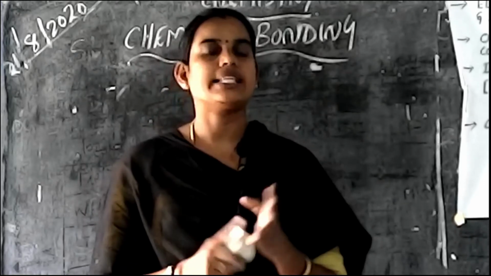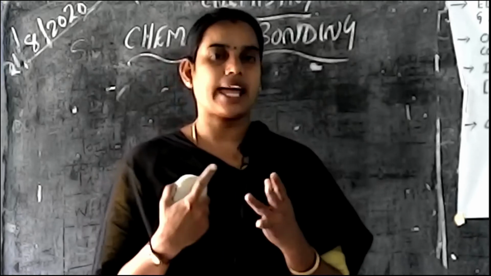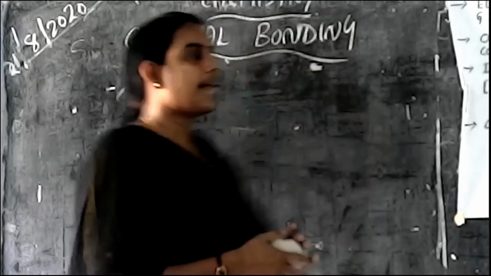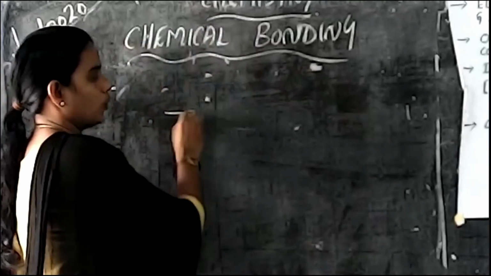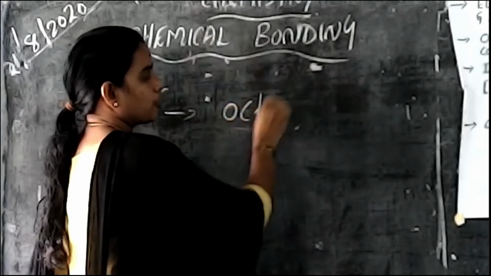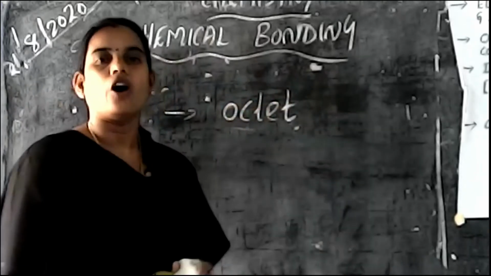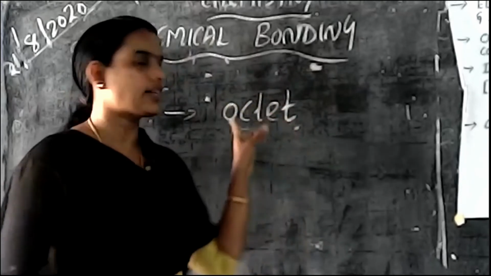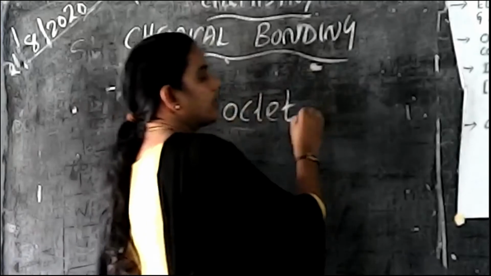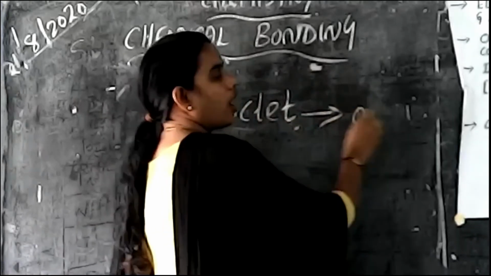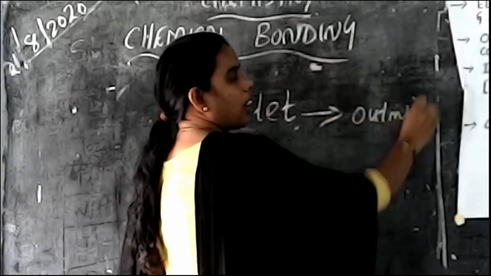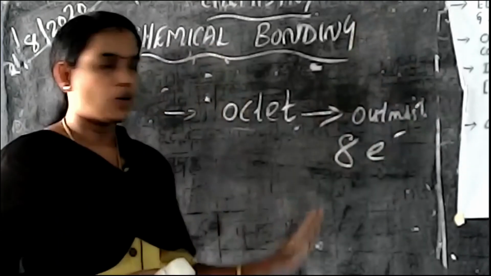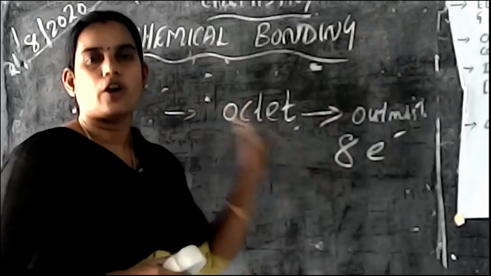So what is the reason for stability? The stable elements have 8 electrons in the outermost shell. That concept of 8 electrons is known as octet electronic configuration. Octet means 8 electrons. Those elements having 8 electrons in the outermost shell follow the octet electronic configuration.